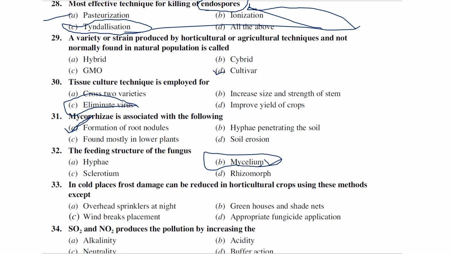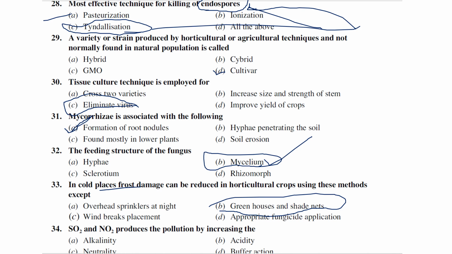So this mycelium is generally considered as a feeding structure. So in cold places, frost damage can be reduced in horticulture crops using this method: overhead irrigation, that is sprinkler irrigation, greenhouses and shade nets, windbreaks placement, appropriate fungicide application. Generally, greenhouse and shade nets in cold areas is the best management method for reducing this cold frost and all those things in horticulture crops.